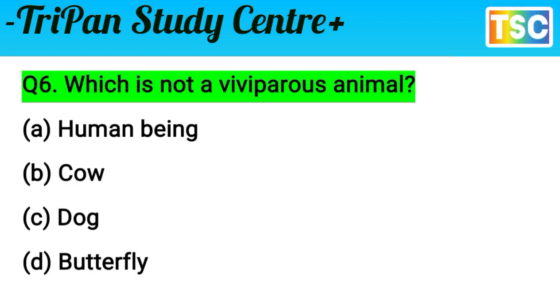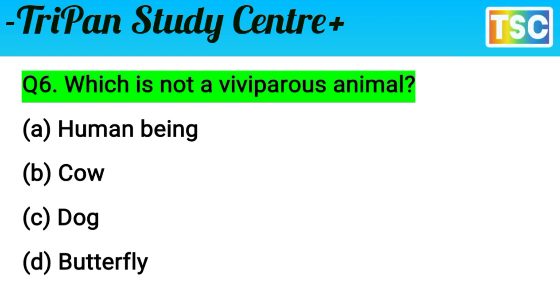Next question on your screen. Which is not a viviparous animal? This question is very interesting. The options are: A human being, B cow, C dog, D butterfly. A viviparous animal is something very interesting. But first of all, work out the correct answer for this question and write it in your notebook. That's important, and you must think about your answer.